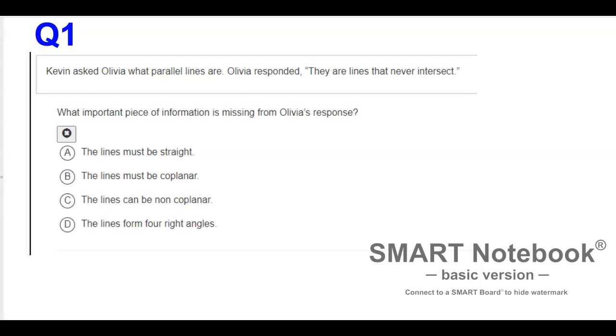Kevin asked Olivia what parallel lines are. Olivia responded, "They are lines that never intersect." What important piece of information is missing from Olivia's response?